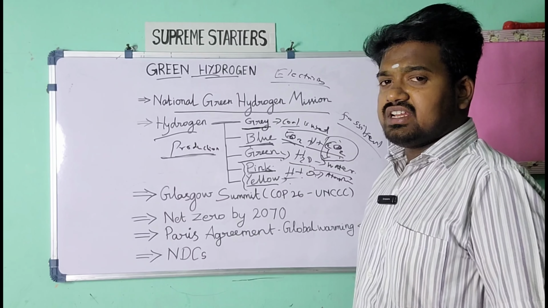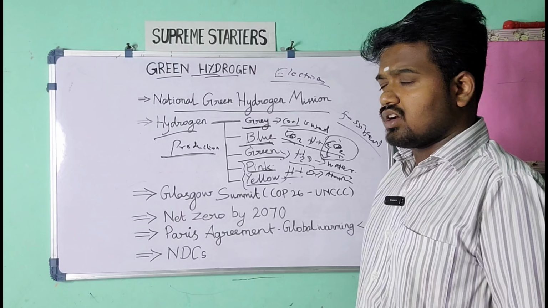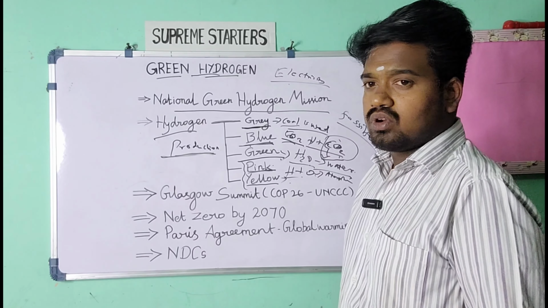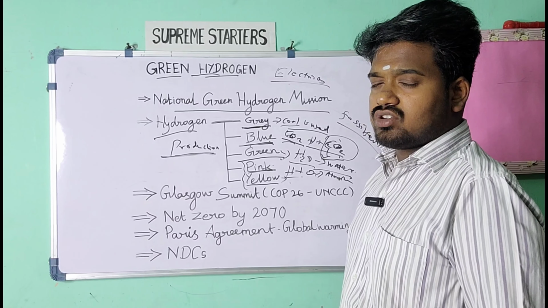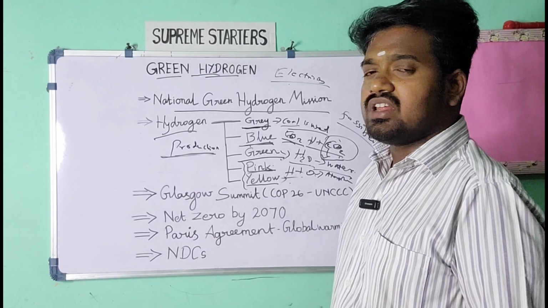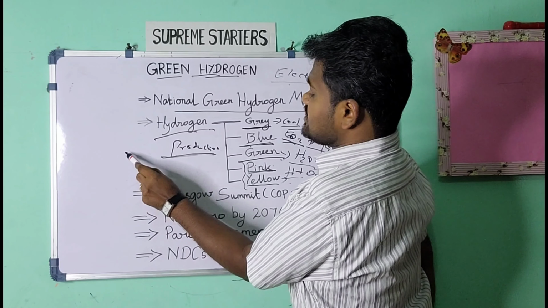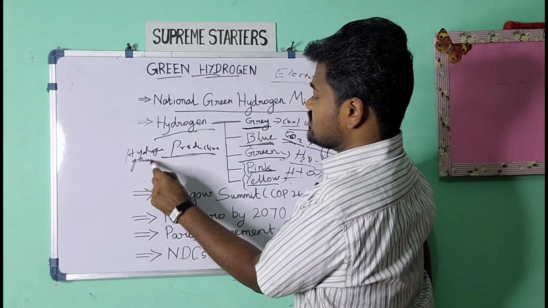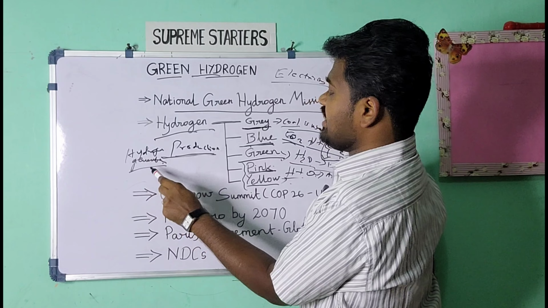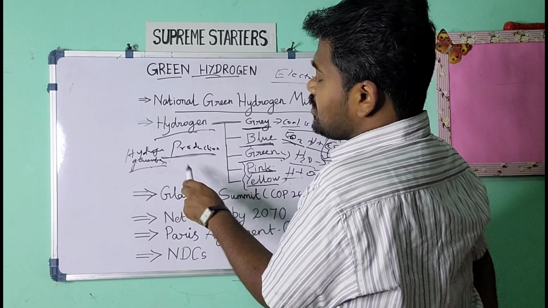In the case of wind energy also, it is very highly cost intensive, because wind energy cannot be stored. We have surplus production, but it cannot be stored. So that is also one of the major drawbacks, that we cannot store renewable energy. However, hydrogen can be used in a hydrogen generator. That means the generator is used for electricity storage, and the generator will be fueled by the hydrogen.